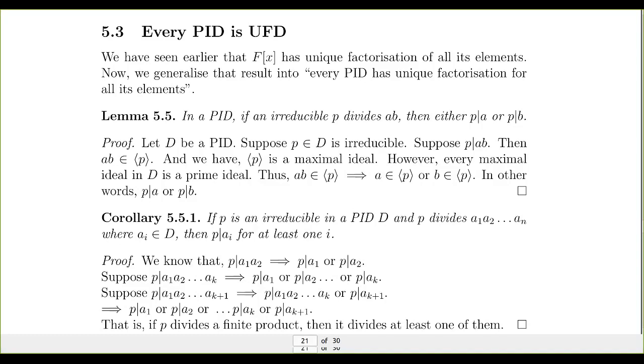Therefore, Z is a PID, a principal ideal domain. We already proved that every PID is a UFD, therefore Z is a UFD. So without using any other result related to primes, we can prove this theorem using our lemma and this proof. This is a fact we already know, but we are proving it as a consequence of this theorem. In the next video, we are going to say that if we have a UFD, then the polynomial space built on that integral domain will also be a UFD.